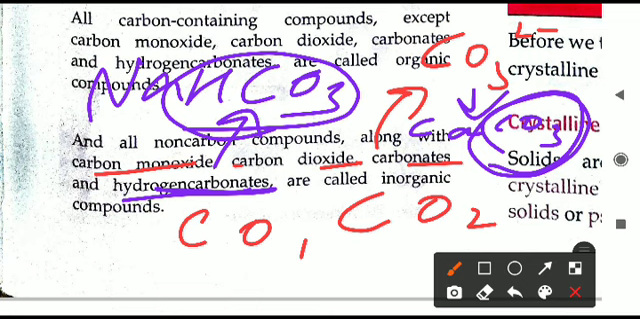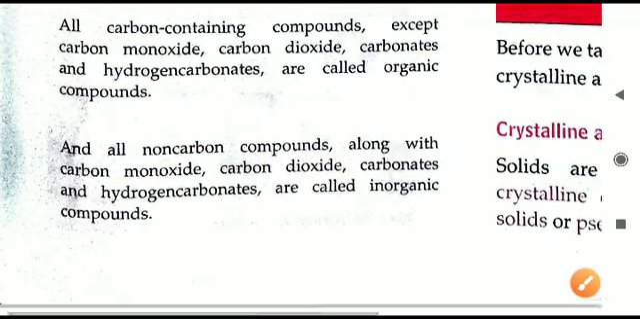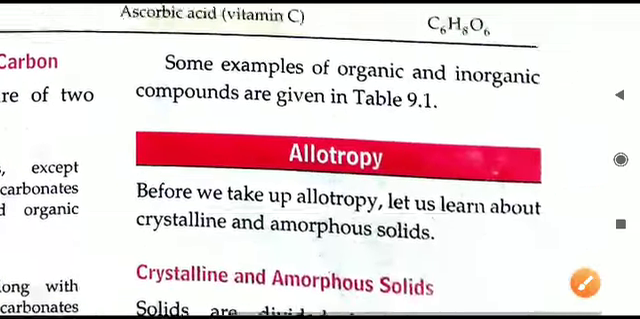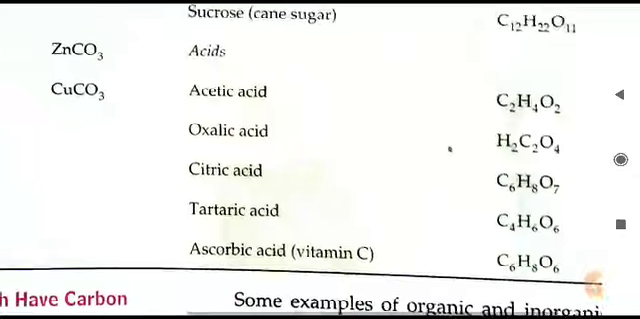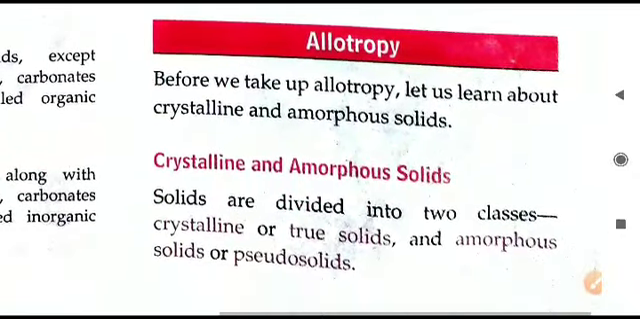So carbon monoxide, carbon dioxide, carbonate, and hydrogen carbonate, all these are inorganic substances, and the remaining chemicals which do not have a carbon atom are also inorganic ones. Examples you can see in the book, table 9.1. So now we'll move to allotropy.